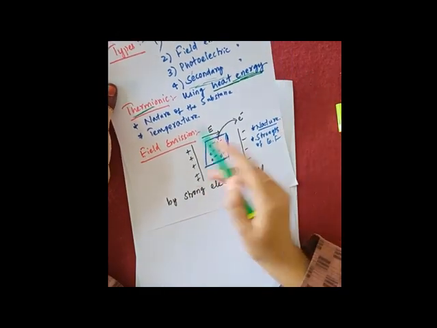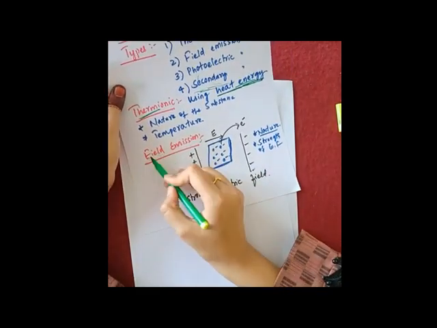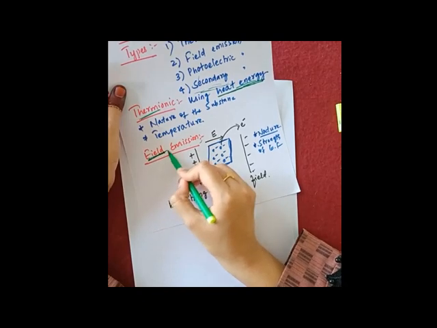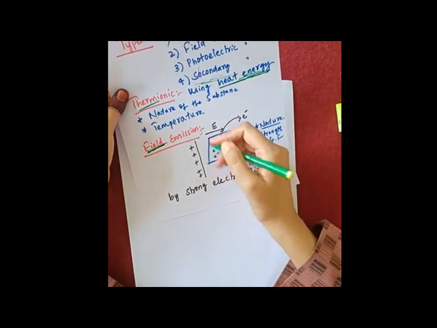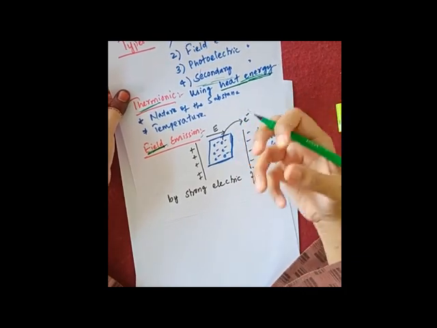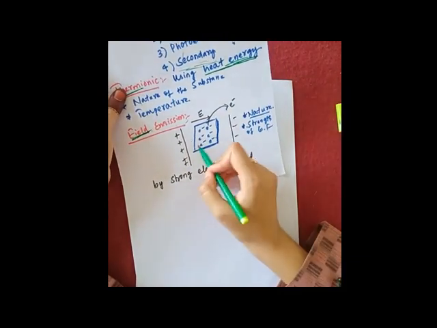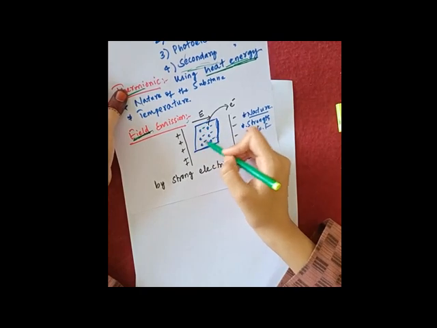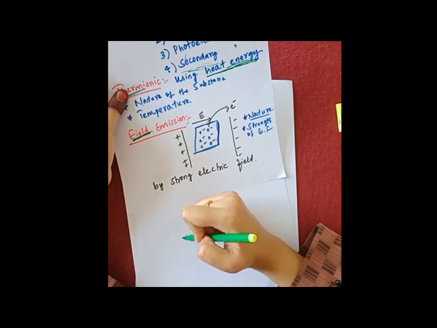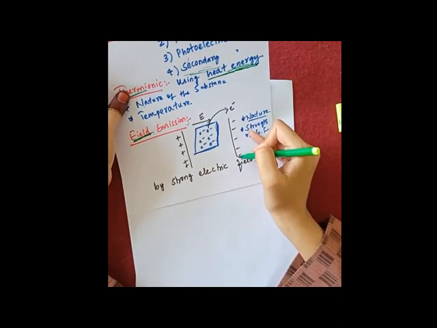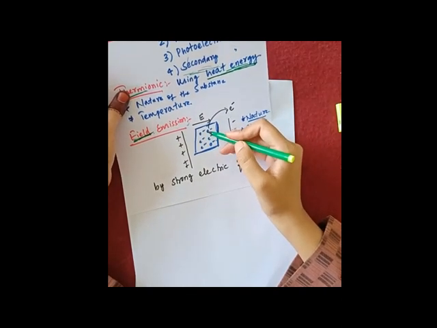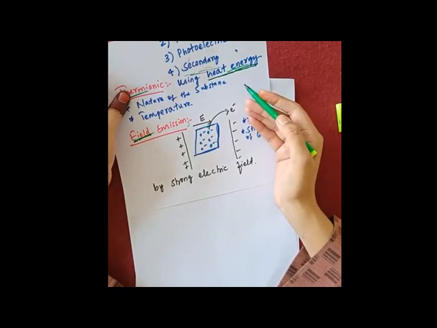Now what is field emission? That is the second type. From the word field itself you can understand that we are providing a field to the metal surface, or we are placing the metal surface in the field. The field is an electric field here. I have placed a metal surface inside the electric field. Because of the strong electric field which we are providing here, the electrons present inside the metal will come out from the metal surface.